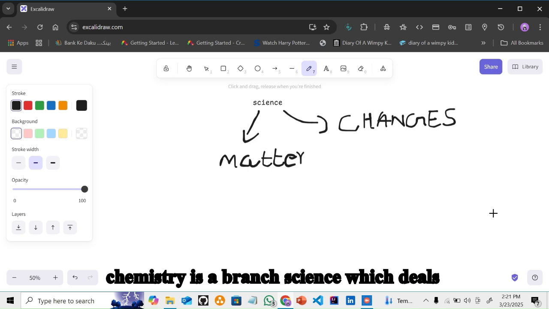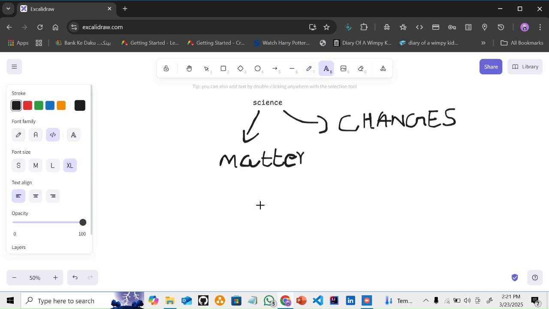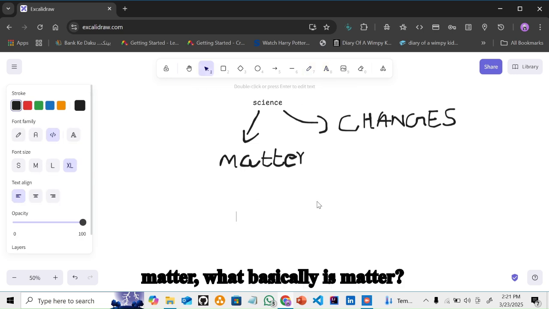So chemistry is a branch of science which deals with the matter and the changes it undergoes. So matter, what basically is matter?